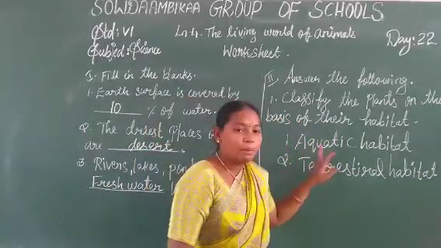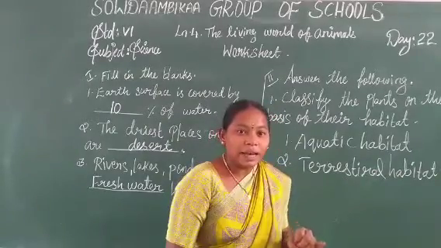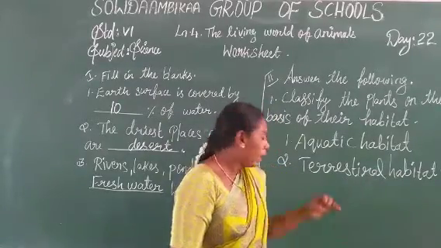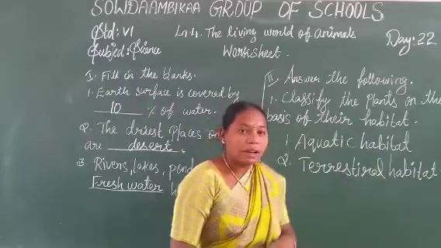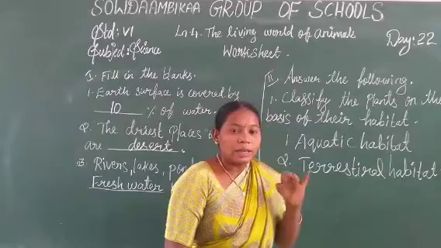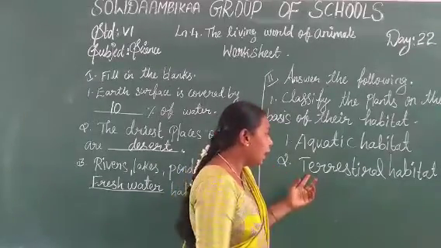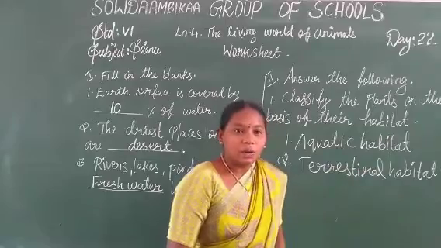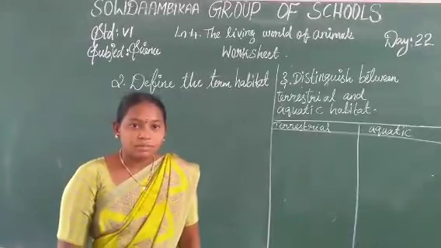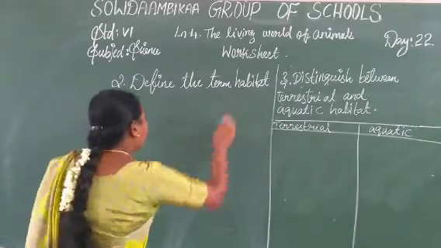The aquatic habitat is divided into two types: marine habitat and freshwater habitat. Then the terrestrial habitat is divided into three types: desert, grassland and forest. This is the terrestrial habitat. Okay, children, next is the second question. Define the term habitat.